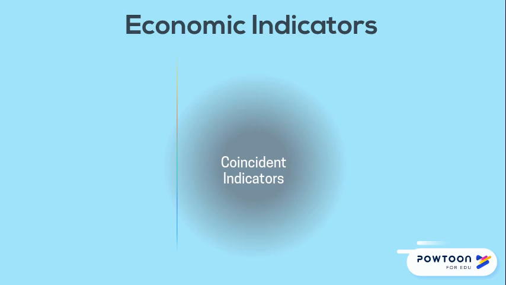Some economic indicators measure what's going on in the economy right now. Coincident economic indicators are those measures that reflect peaks as they happen. There are 4 coincident indicators combined into the Index of Coincident Indicators, including total employment, personal income, and industrial production.